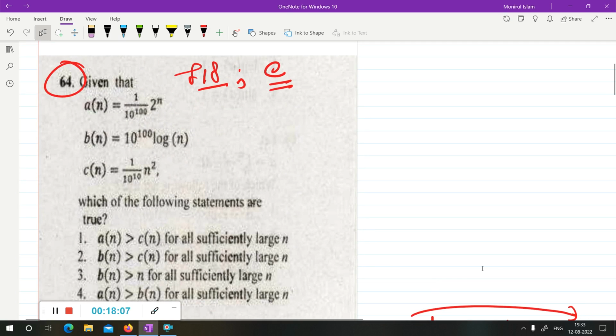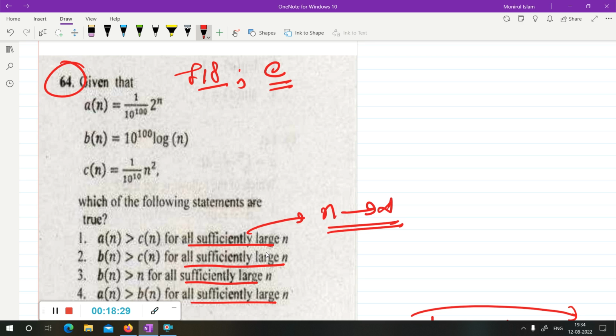A, B and C are three sequences, and they are giving the fourth option, which is "the following is not true." For this you have to know what sufficiently large n means. In all options it says sufficiently large n, which means n can be made however large. It means n can tend to infinity.